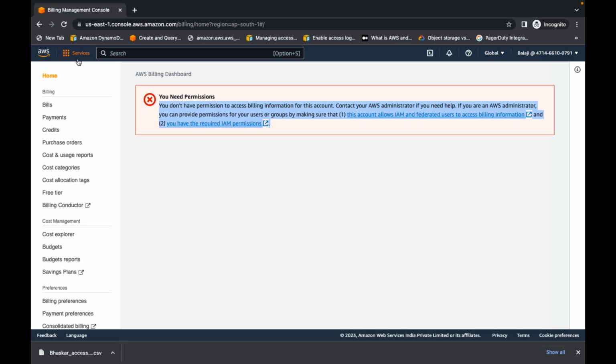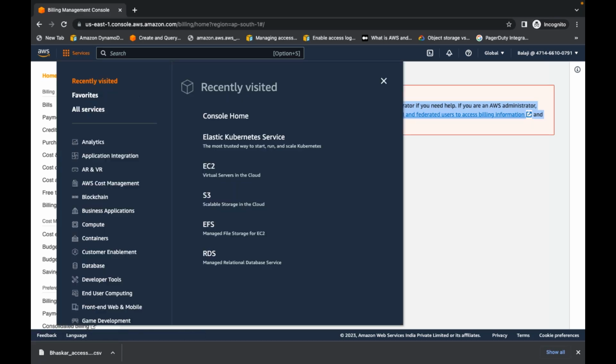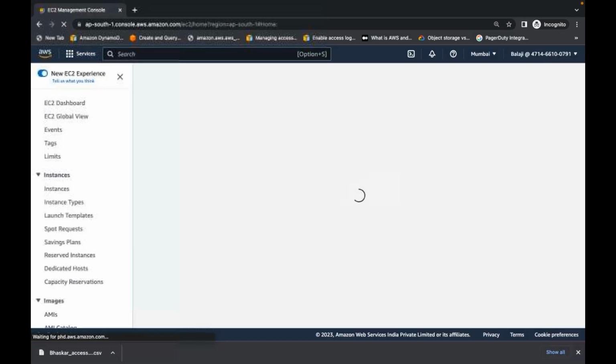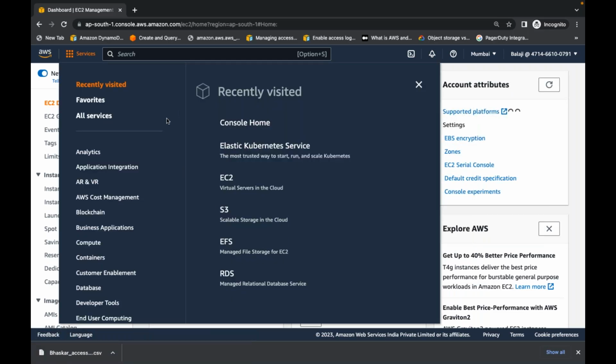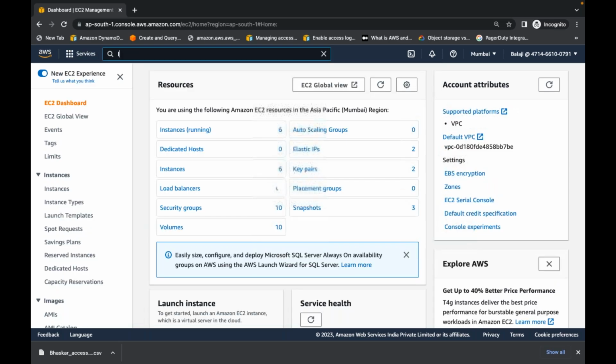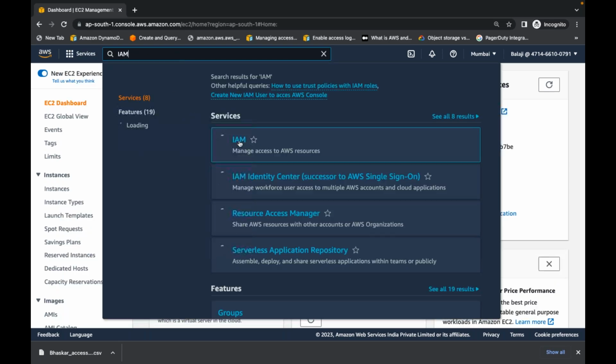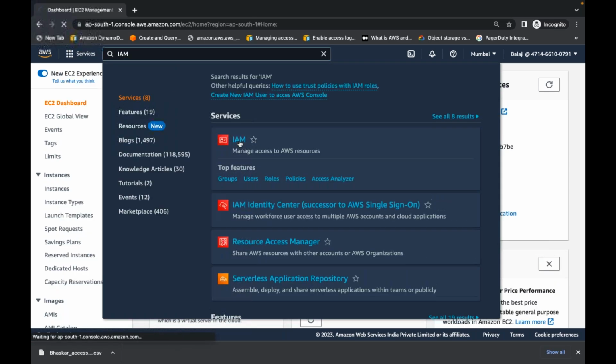But except for billing and a few other things, Balaji can do anything, because of administrative access: EC2, create server, stop server, terminate server, RDS, DynamoDB, IAM also. IAM policy is also there in the administrative access.